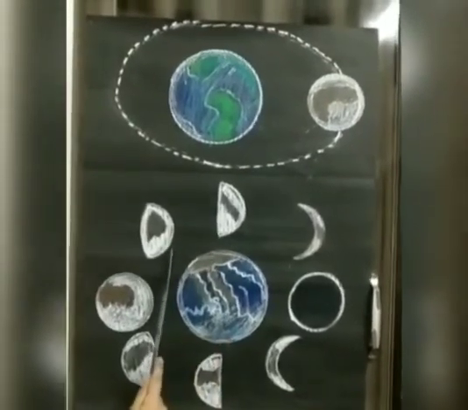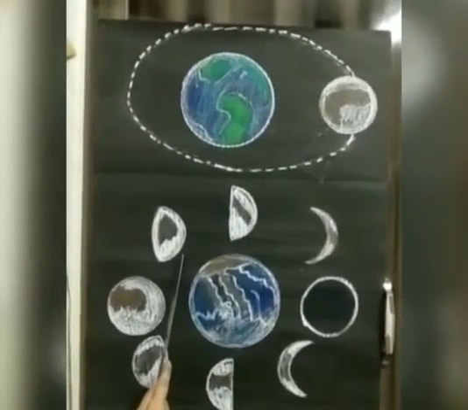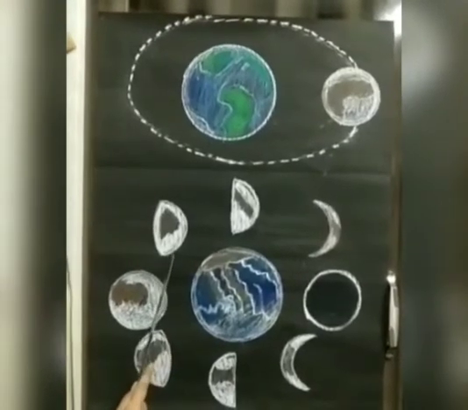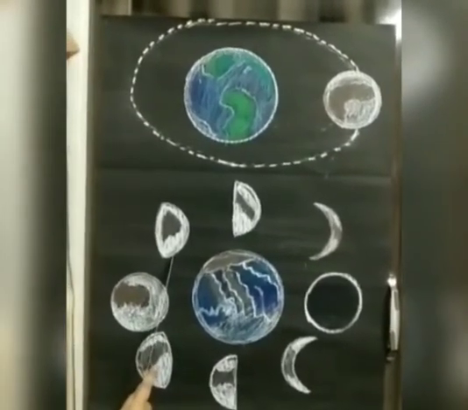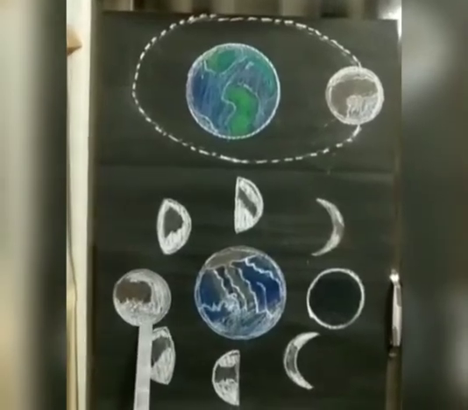After a week, we see then half of the moon. This is called gibbous moon. The full moon is seen within 2 weeks.